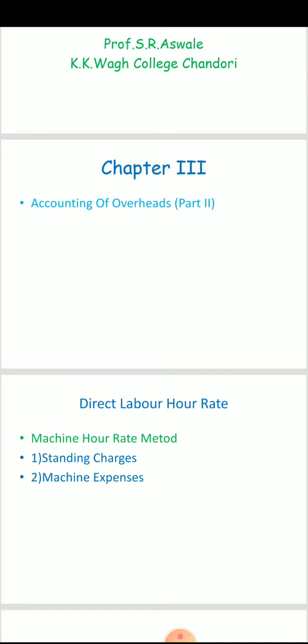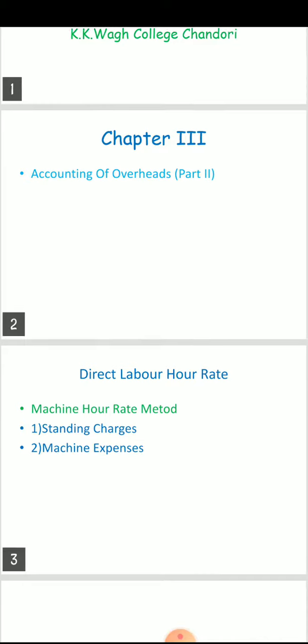There are two ways of calculating the machine hour rate. As per the first method, only indirect expenses directly or immediately connected with the operation of the machines are taken into account, for example power, depreciation, repairs, maintenance, insurance, etc. The rate is calculated by dividing the total of these expenses by the number of operating hours of the machines during a stipulated period.